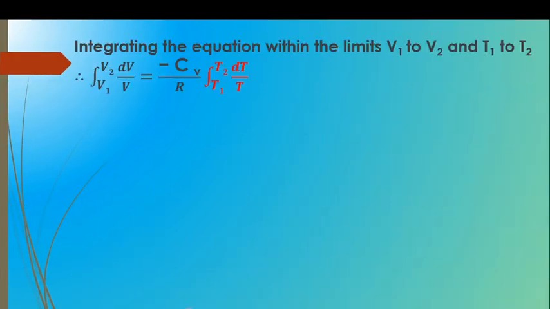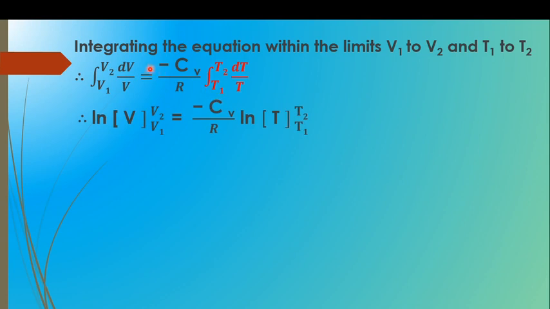Therefore, integrating the equation within the limits from V1 to V2, that is the volume change, and the temperature change from T1 to T2. So what we got is, from volume V1 to V2, the integration of dV upon V is equal to minus Cv upon R, which are constants, into the integration from T1 to T2 of dT upon T.